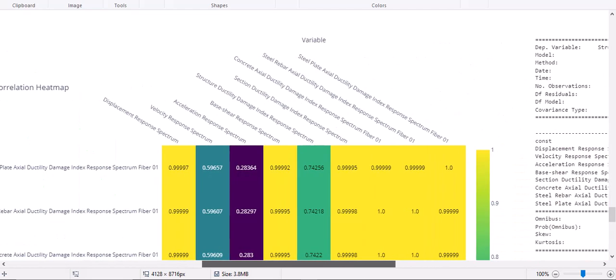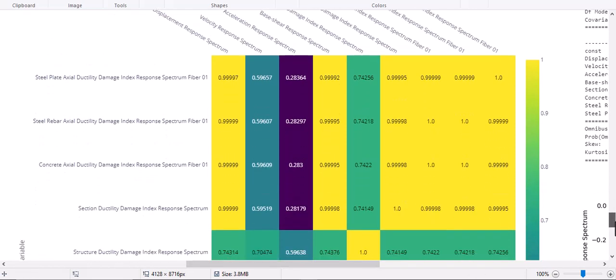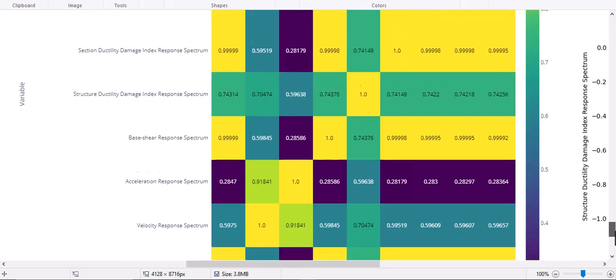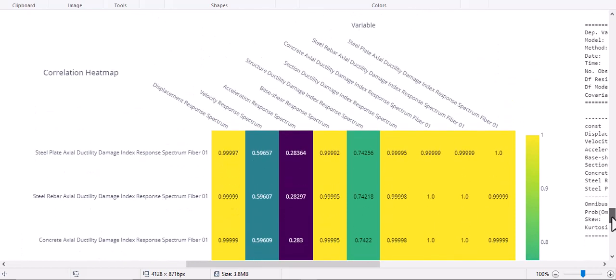And if we want to find the relations between our outputted data, for example, for evaluating the relations between velocity, accelerations, displacement, and different ductility damage indexes for our outputted data, you see in here we use the correlation matrix, and it shows that most of the data are highly correlated.